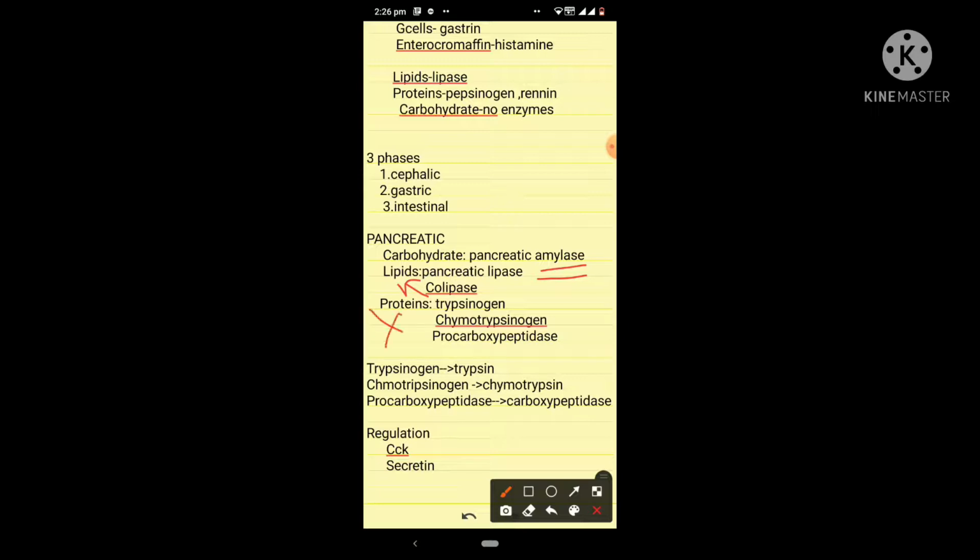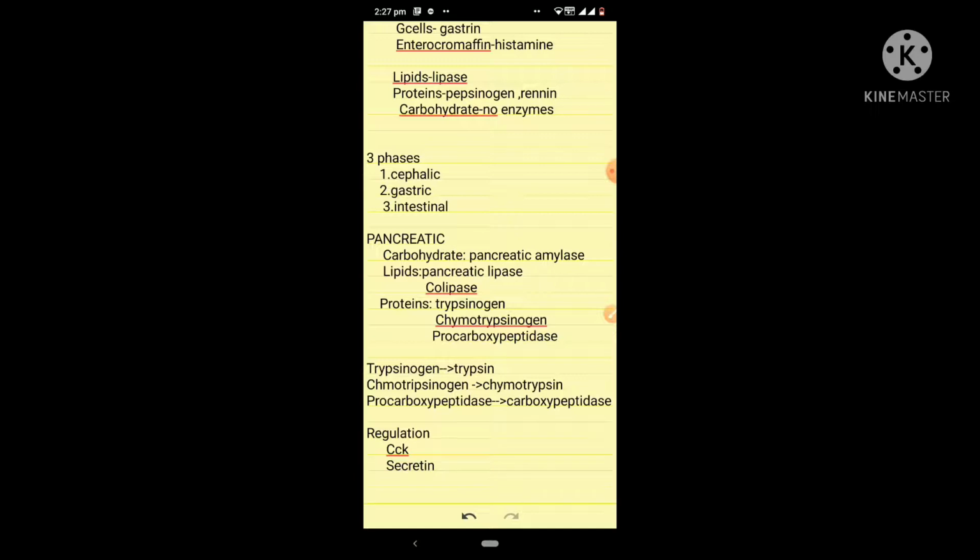Then proteins are digested by three enzymes: trypsinogen, chymotrypsinogen, and procarboxypeptidase. It is important to note that these three enzymes are zymogens. What are zymogens? Zymogens are inactive forms of the enzyme. So these three are secreted in inactive form, because these digestive enzymes should be present in inactive form, or otherwise it will cause autodigestion of the pancreas.